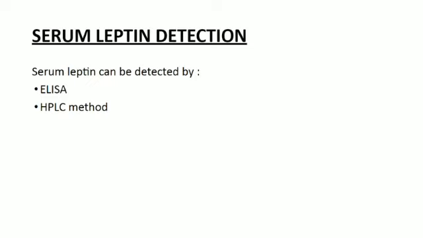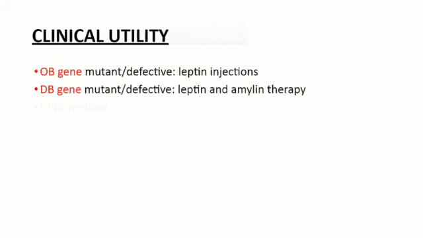Serum leptin detection. Serum leptin can be detected by two methods: it could be the ELISA technique or it could be the HPLC method. Now the clinical utility. Whenever we see that our OB gene is mutant or there is any kind of defect in the OB gene, we have to take leptin injections. And when the DB gene is mutant or defective, we should take leptin and amylin therapy.